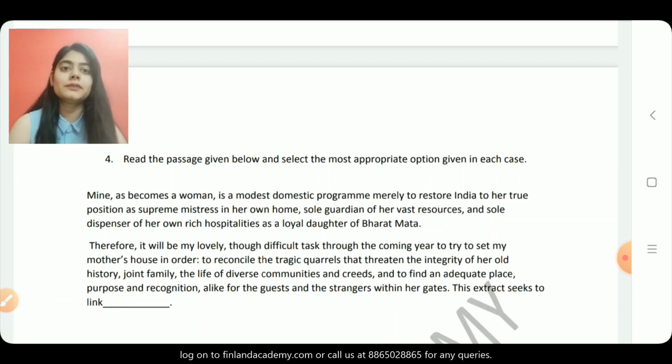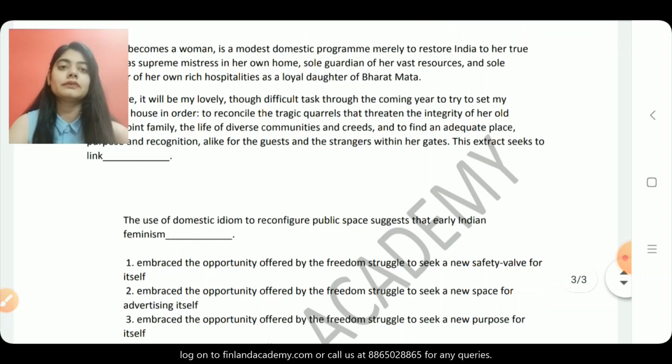Therefore, it will be my lovely, though difficult task through the coming year to try to set my mother's house in order, to reconcile the tragic quarrels that threaten the integrity of her old history, joint family, the life of diverse communities and creeds, and to find an adequate place, purpose, and recognition, alike for the guests and the strangers within her gates. Now here we have our question.